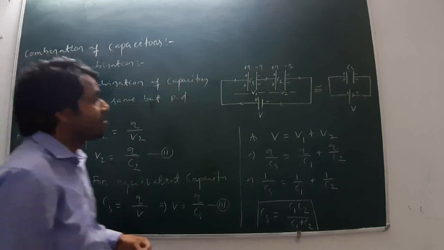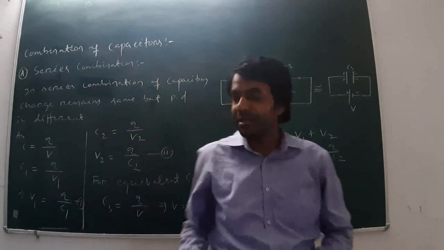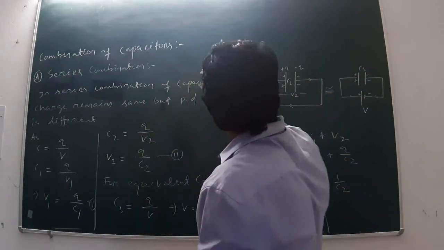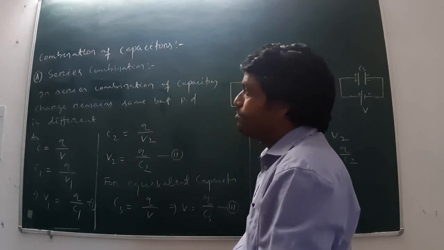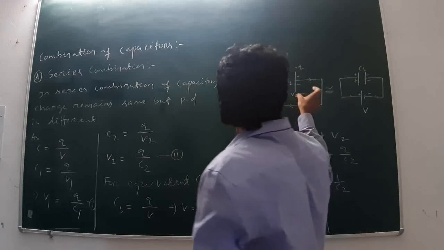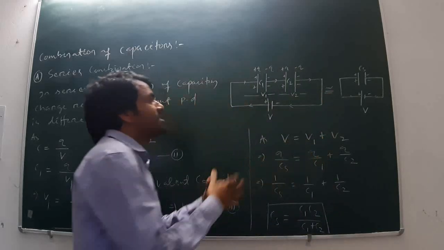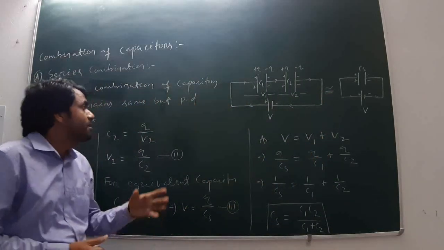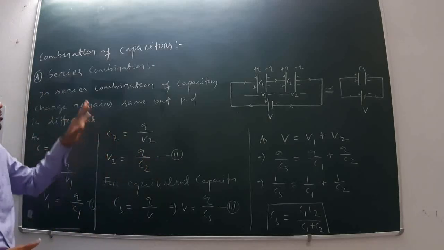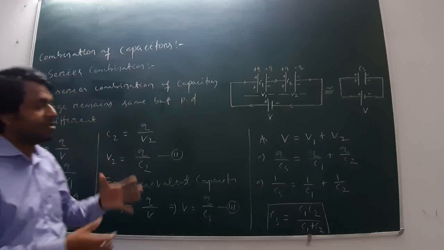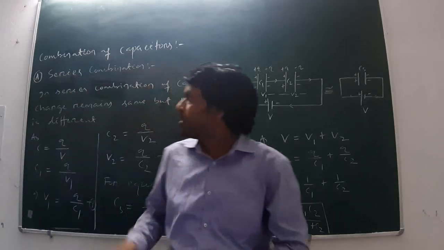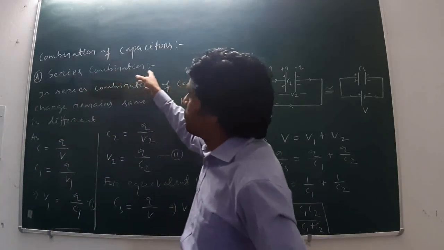Then the combination of capacitors. Combination of capacitors means the capacitors are connected or combined to increase or decrease the total capacitance of the capacitor. Now there are generally two types of combination. One is your series combination, next is your parallel combination. First is your series combination.